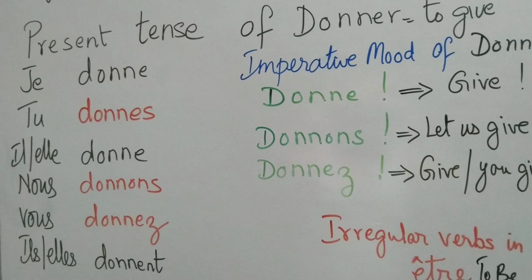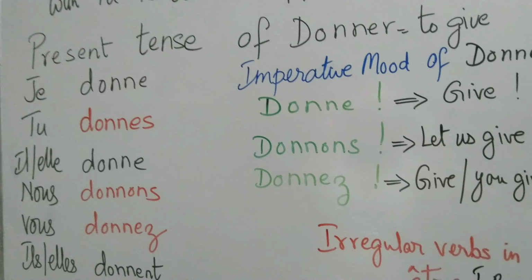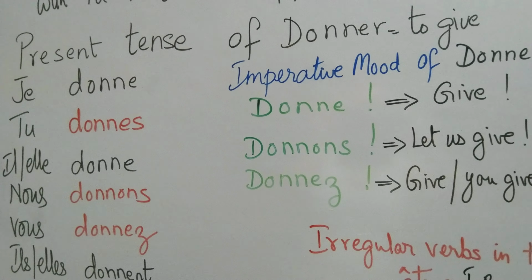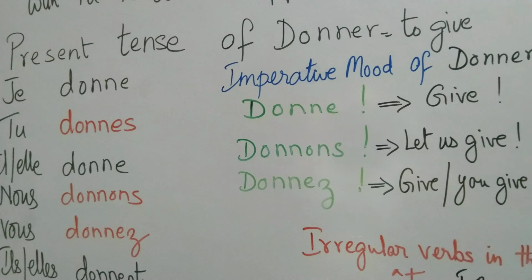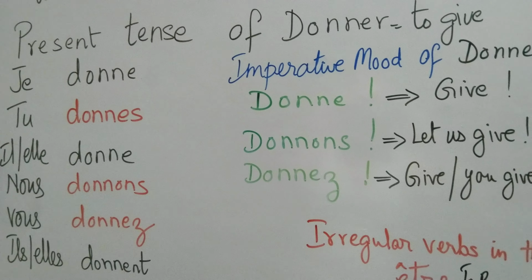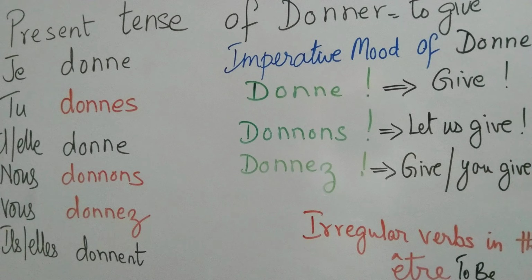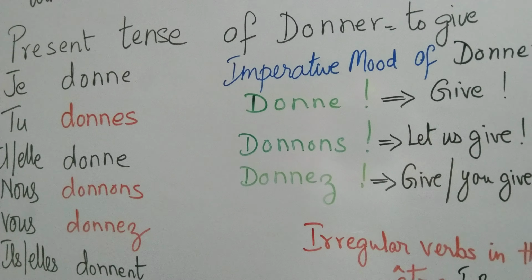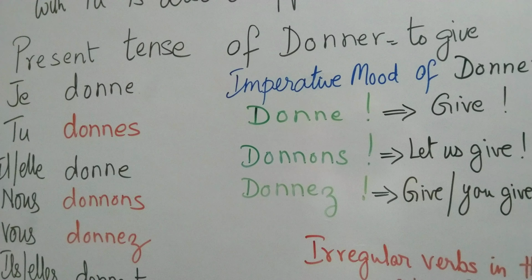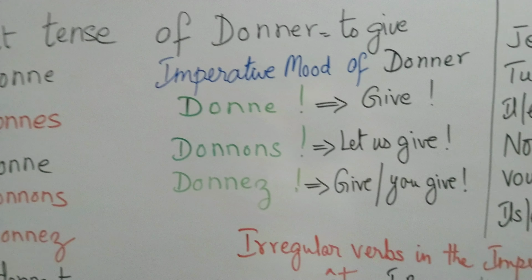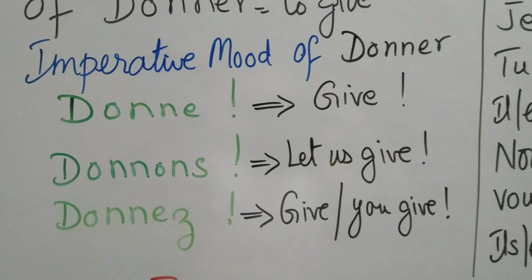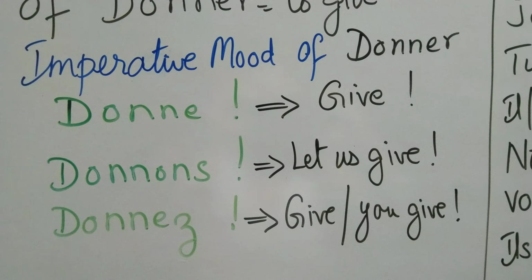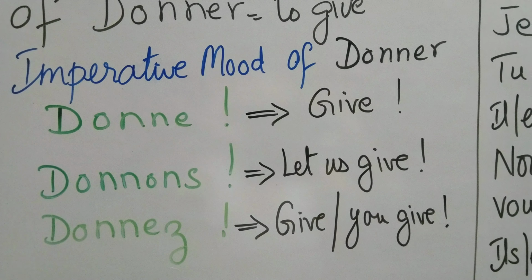So if you look very carefully at the imperative mood of donner, you have donne, which is the tu form. I told you for er verbs we remove the final s for the imperative. So donne is taken out. Donnons, that is also taken out. And the other one which is in red is the vous form, donnez. If you observe carefully the imperative mood of donner, I have not written the subject pronoun before it. So subject pronouns are not written in imperative moods.